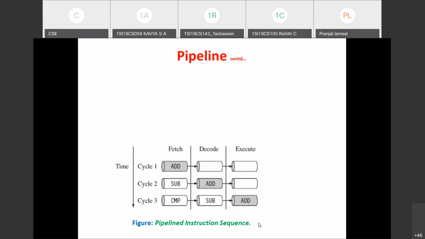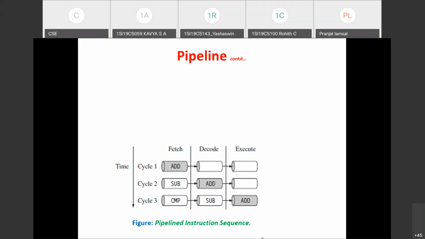So that means if 100 instructions are to be executed, 3 cycles for the first instruction, and for the rest 99 instructions, just 1 cycle each is sufficient. So 99 plus 3, 102 cycles are sufficient to execute 100 instructions in case of ARM7. Whereas in normal non-pipeline processors, each instruction has to undergo these 3 stages: fetch, decode, execute, again fetch, decode, execute. So it is not overlapped, and it takes 300 cycles to execute. This is how pipelining speeds up the execution.